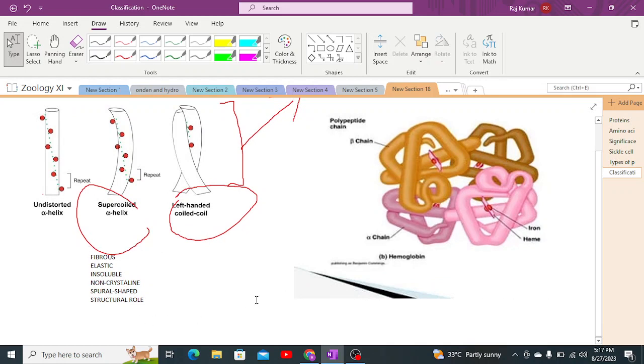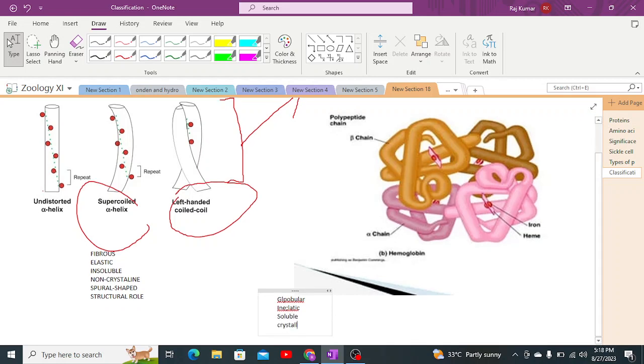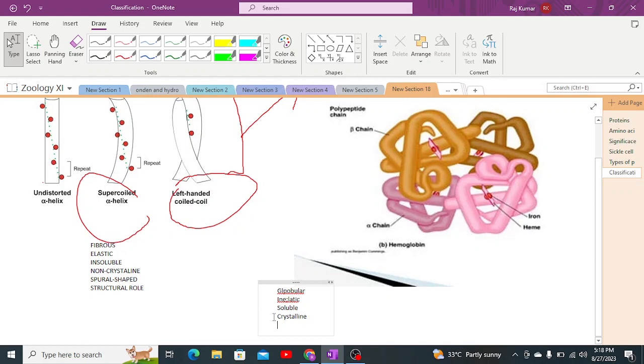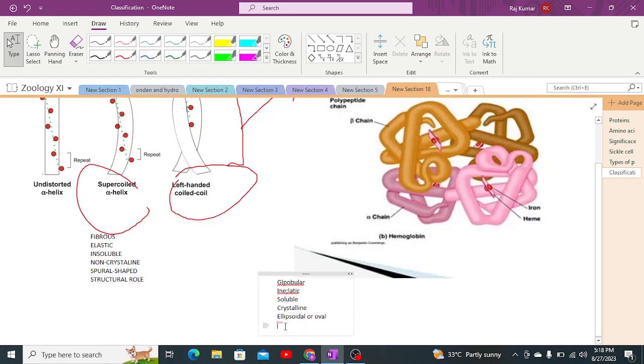The globular structure, in contrast, is basically inelastic and soluble in water. Sometimes it is crystalline in structure, and as the name suggests, it is globular. It has an ellipsoidal or oval shape, and it performs a functional role.